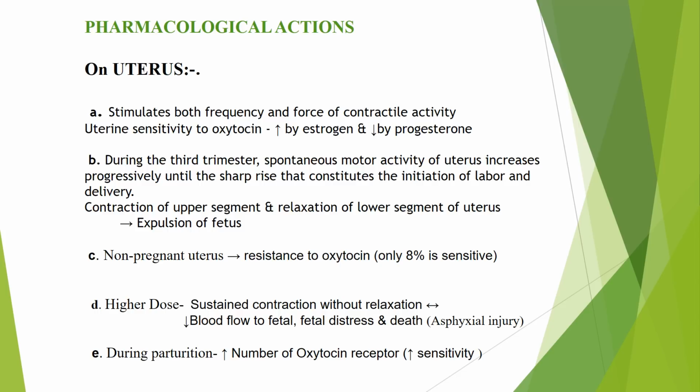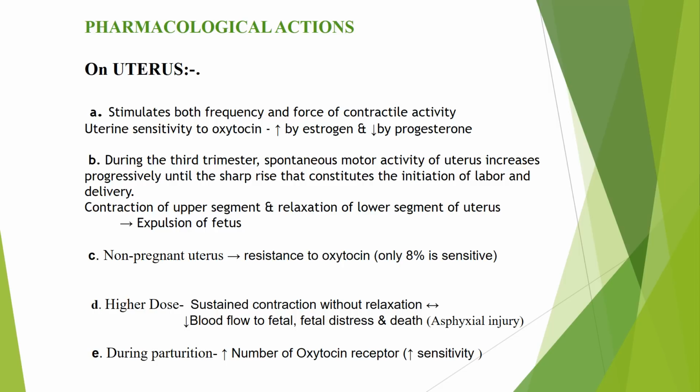Second point, during the third trimester, spontaneous motor activity of the uterus increases progressively until the sharp rise that constitutes the initiation of labor and delivery. That is, contraction of the upper segment and relaxation of the lower segment of the uterus, which leads to expulsion of the fetus.